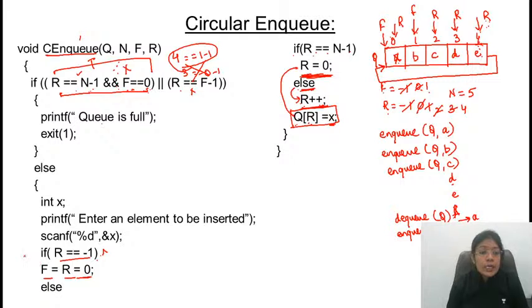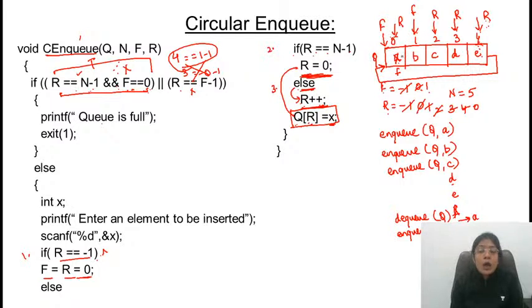This is the common statement. In all the three cases, this is case 1, this is case 2, this is case 3, you are just updating the value of the rear variable and then, whatever is the updated value of rear variable, you are inserting an element. So here the next element F will be inserted. Rear is updated to 0. Now is this clear?